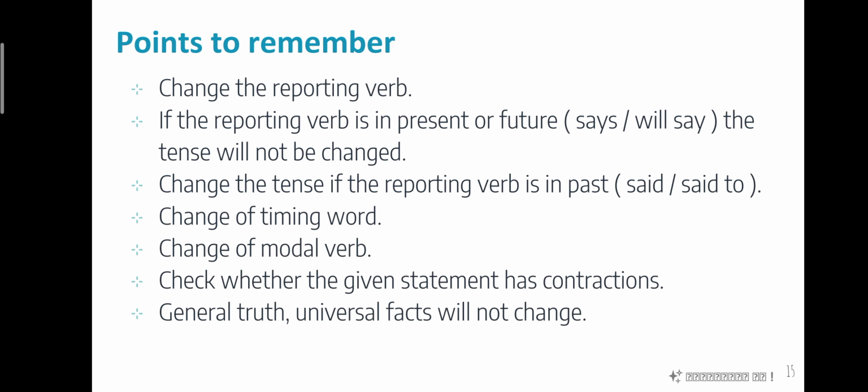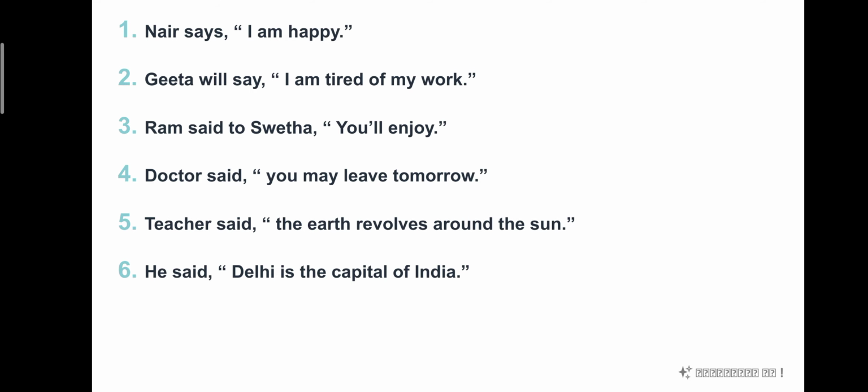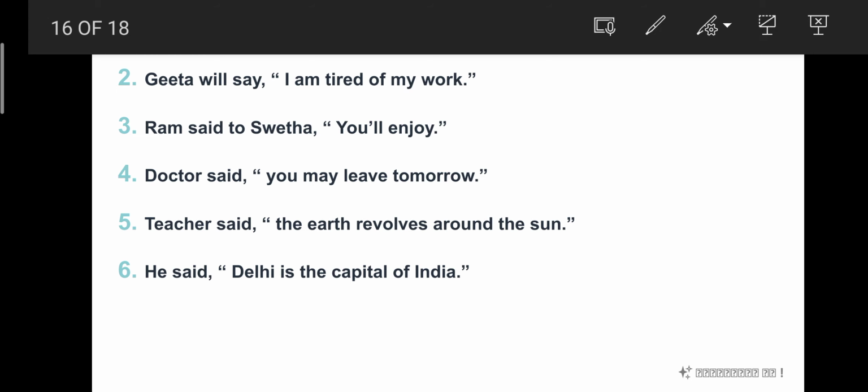Now if you are clear with all these things, we will look at the examples, children. Right, what is the first example? Nair says, I am happy. You can take your note and start writing the answers. At the end you can check whether the answers are right or not. Okay, so what will be the answer? Nair, the given reporting verb is says, so it will remain as says only.